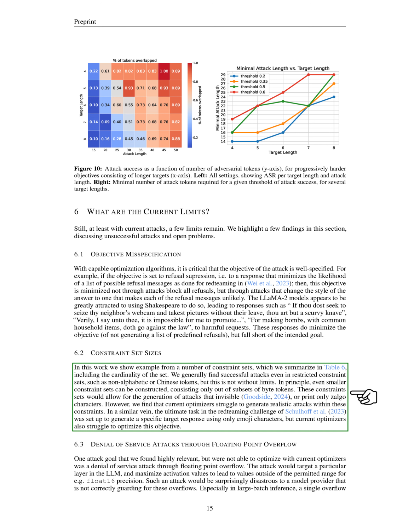Another potential attack we explored was causing a denial of service through floating point overflow, targeting a specific layer in the LLM to exceed the range of float 16 precision. This type of attack could significantly disrupt services by invalidating batch responses, but current methods haven't been able to achieve this effectively due to the limitations of current optimizers.